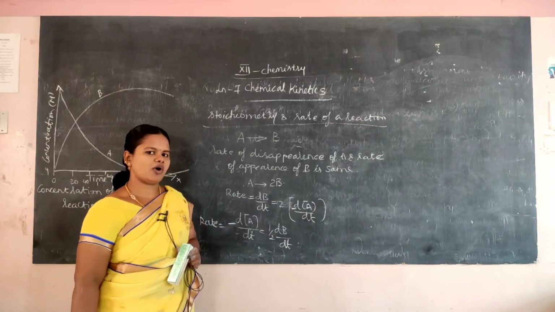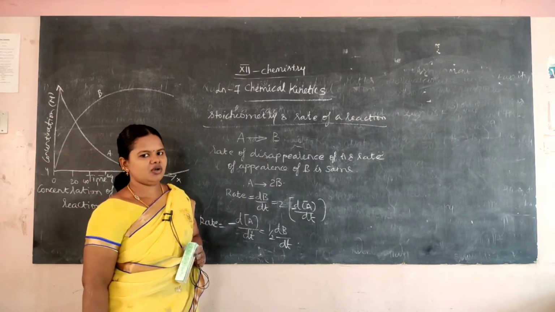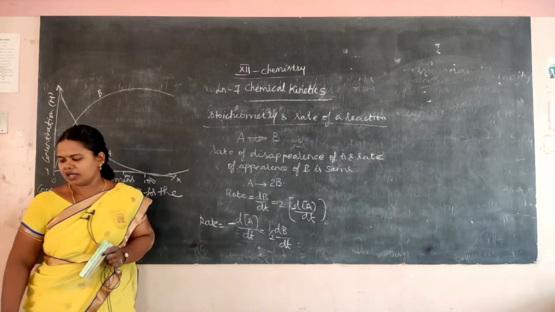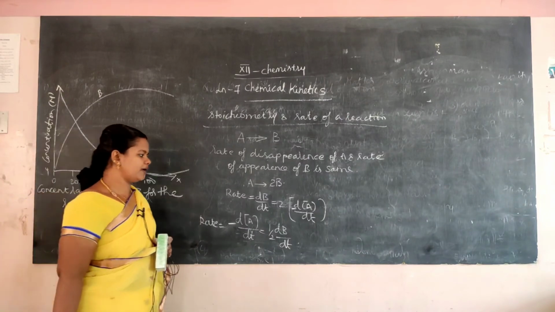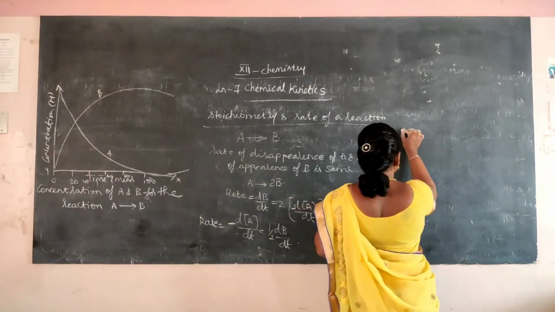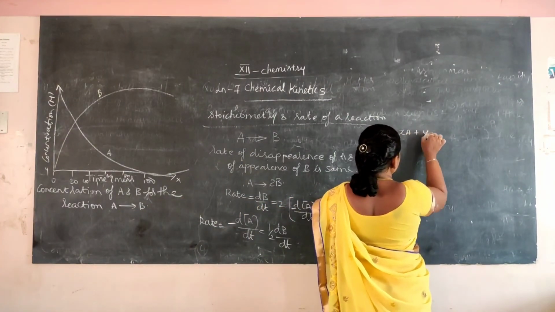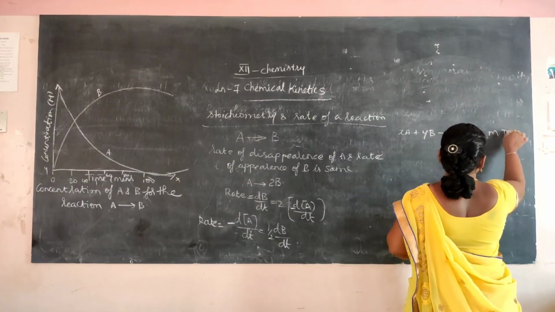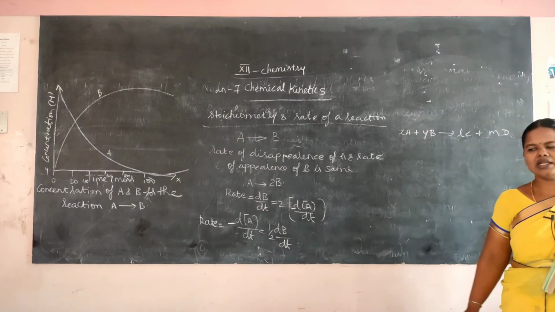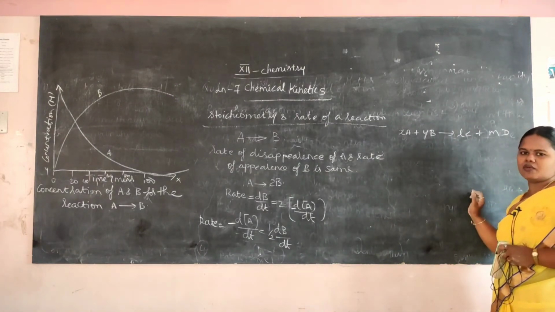So if many coefficients are involved in the reaction, how will you write the rate of the reaction? That is xA plus yB gives lC plus mD. For this, how will you write the rate?